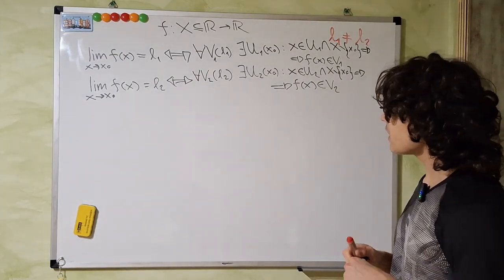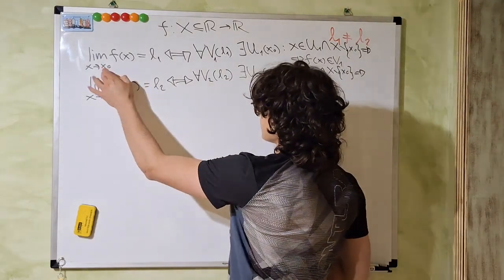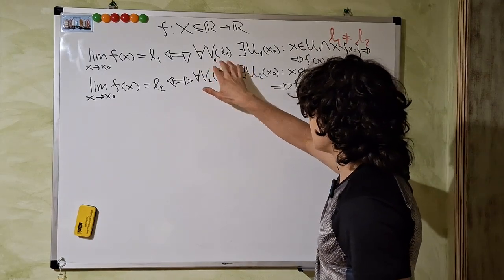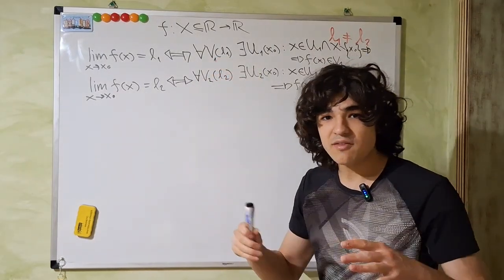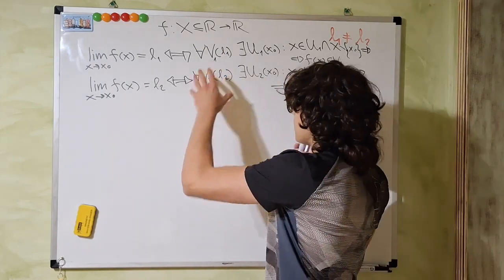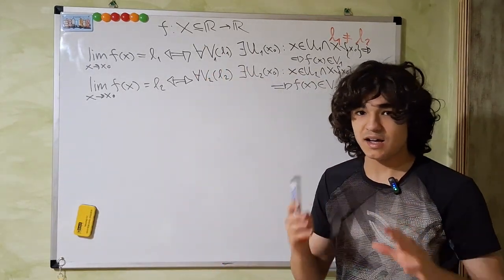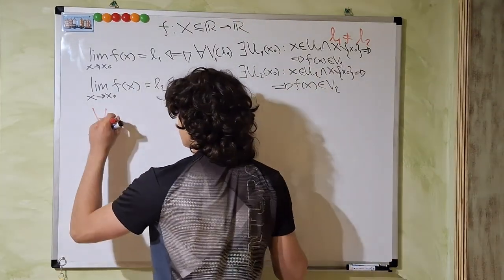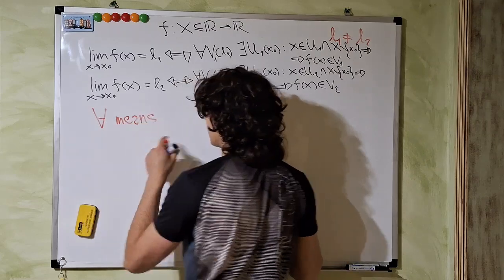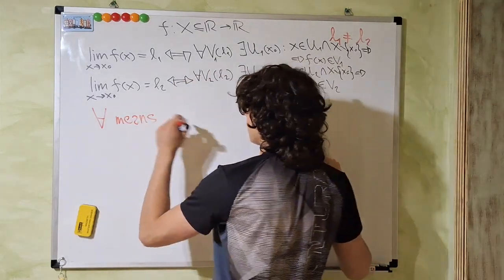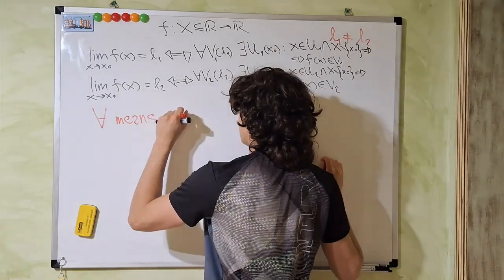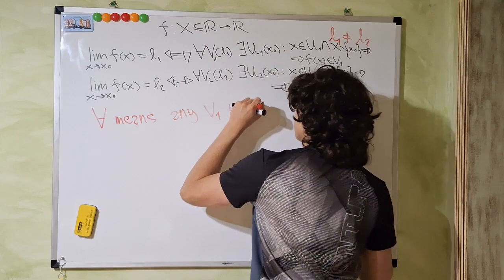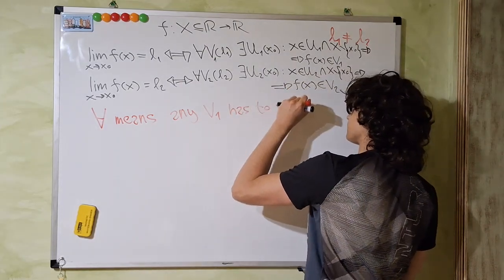Now, the limit as x approaches x0 of f of x equals L1 means that for every neighborhood of L1, and for every means no matter which neighborhood you choose, it has to work. So this is the first important statement. For every means that we can pick any V1, and it has to work.